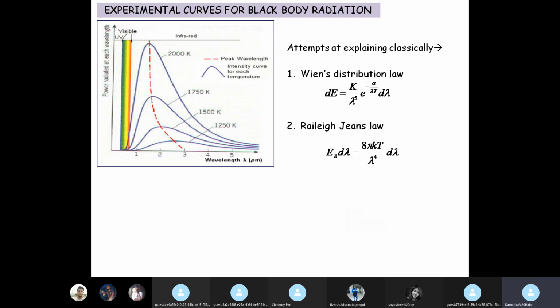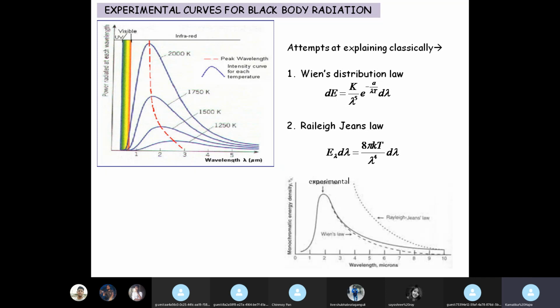Okay. Now, what was found? It was found that if you compare Wien's law and Rayleigh-Jeans law with the experimental curve at a particular temperature, we see that Rayleigh-Jeans law is valid for high wavelengths, but as you go to low wavelengths, it goes way beyond the experimental curve. Okay, so we do not see the maximum and then the decrease in the value of the energy density.